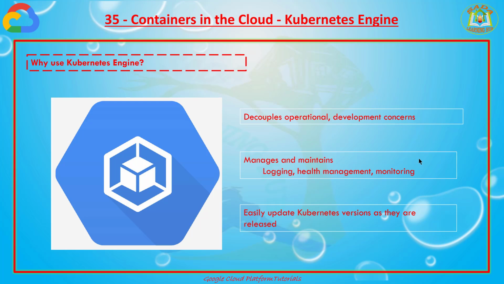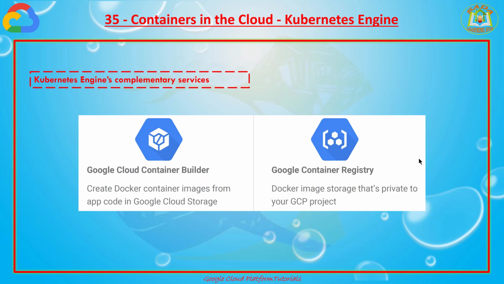Coming to the next topic, Kubernetes Engine's complementary services. Container Builder lets you create a Docker container image from your application source code located in Cloud Storage.